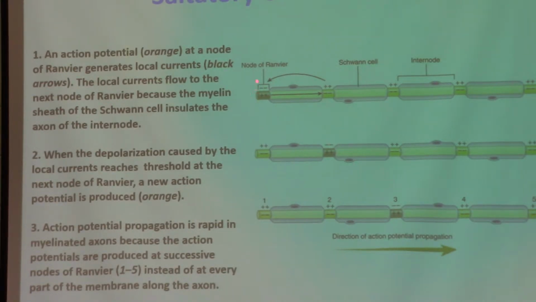So the only way for those action potentials to move is by jumping from here to here, and from here to here, and from here to here. This is the jumping effect in which it bypasses this whole area, which is covered under myelin sheaths. So it is moving from here to here, from here to here. And it travels much faster that way because it does not have to go through the membranes; it is bypassing and takes a much faster path as compared to unmyelinated axons.